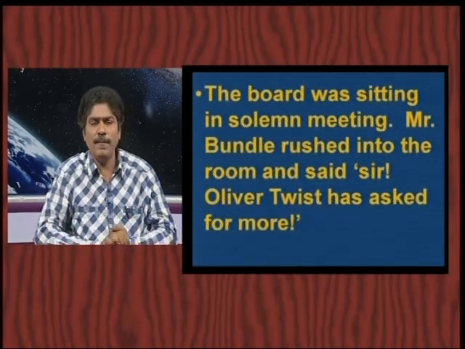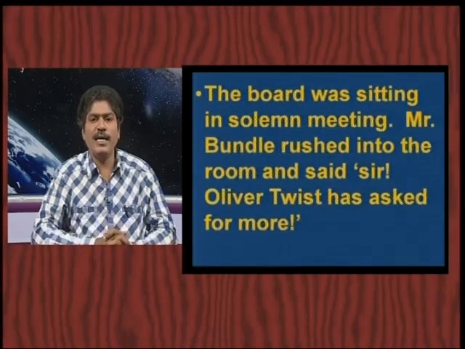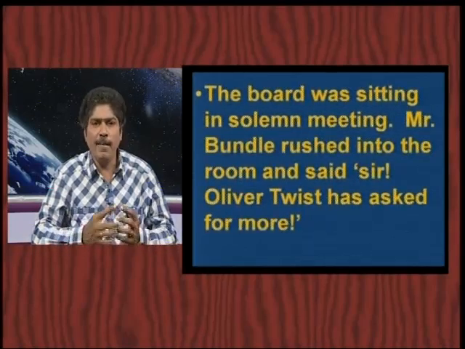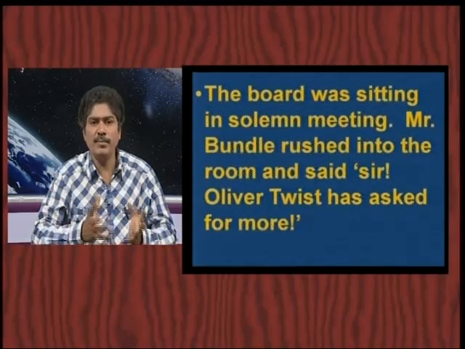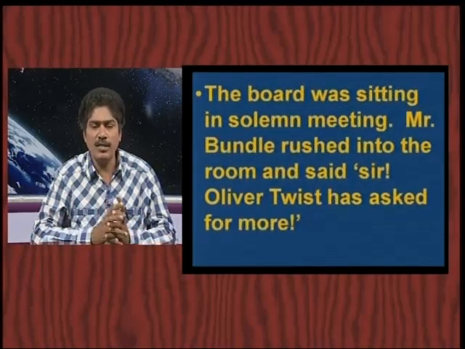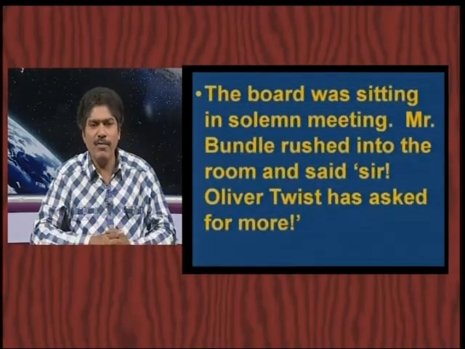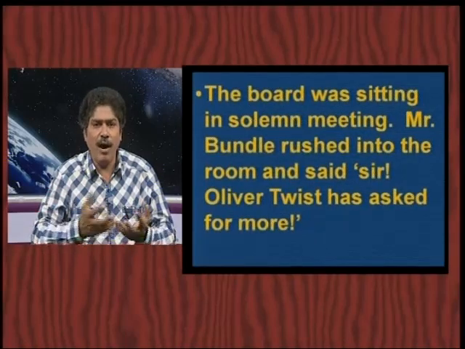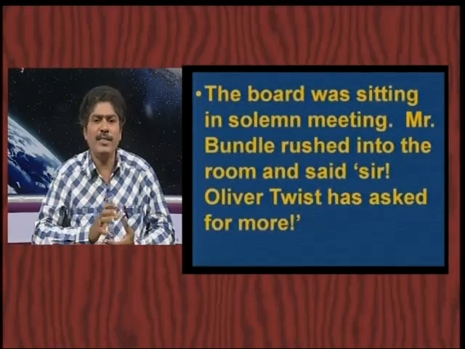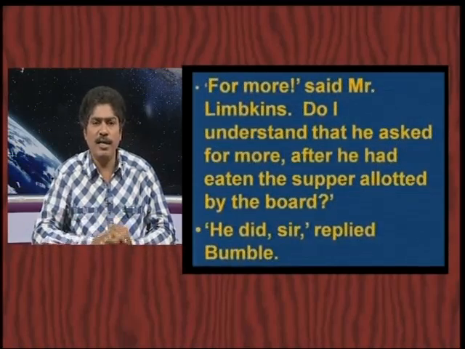What happened here immediately, dear children? One sorrowful condition happened here. All the members again started a meeting. One person, Bumble, rushed into that meeting room and explained, "Sir, Oliver Twist has asked for more." You can understand here, dear children, that out of hunger and starvation Oliver asked for food. That was a crime there. They looked at it as a crime.